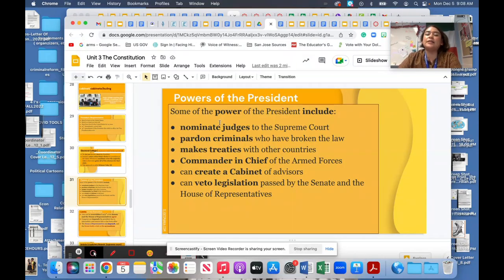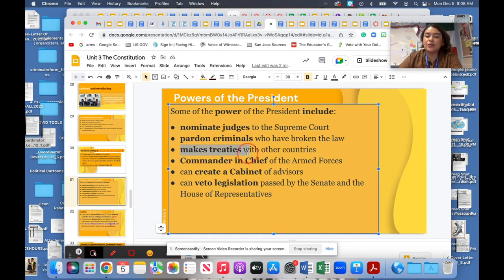Here are the powers of the president. The president gets to nominate judges for the Supreme Court. That means they get to choose them. They get to pardon the criminals who have broken the law. The only example I can use is that Trump was really doing this. He was really taking advantage of this power, and people did not like that.